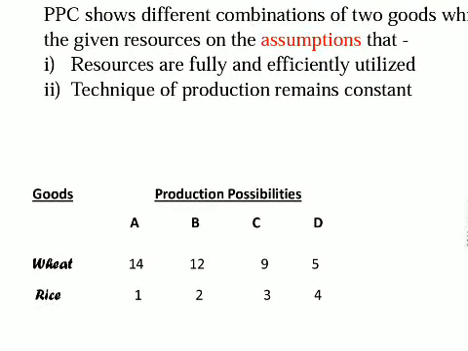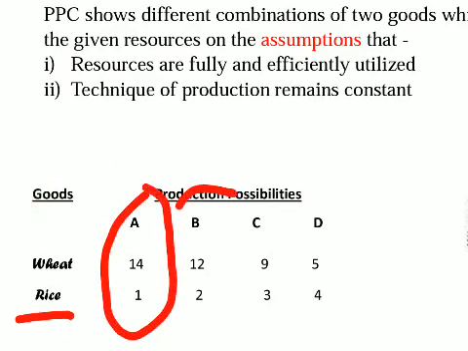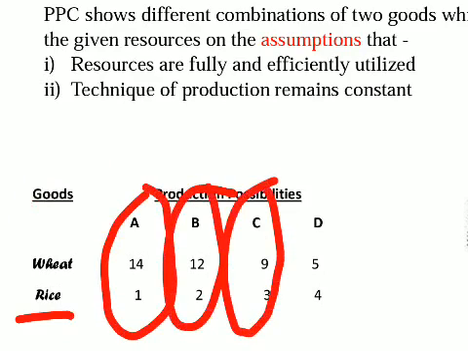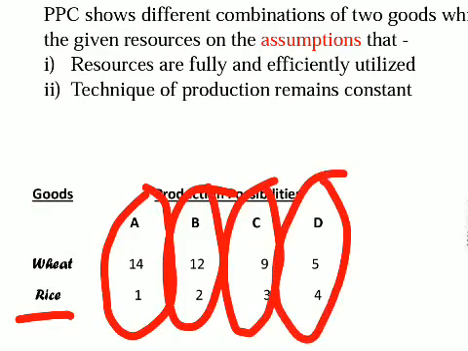We have two goods, wheat and rice, and these are the combination A, B, C and D. So producer has to choose one combination out of these four, and it depends on him which combination he wants to choose here.